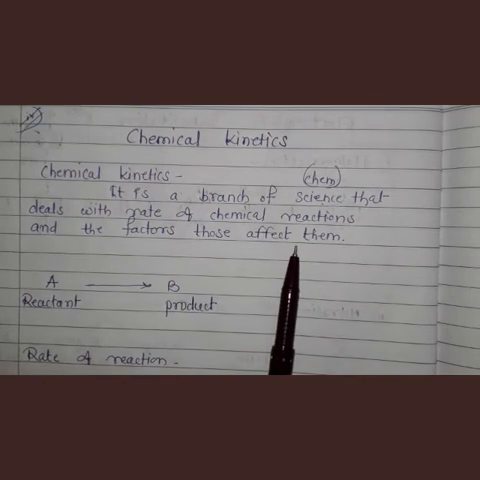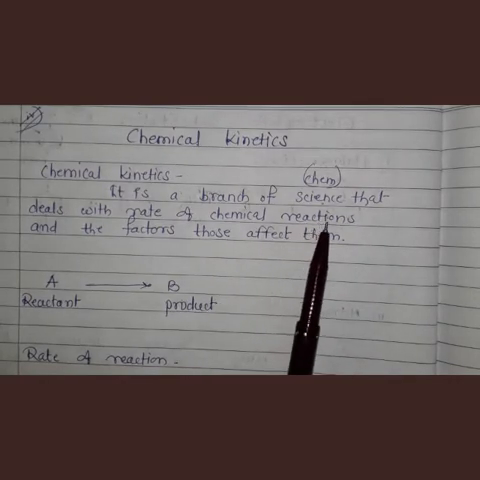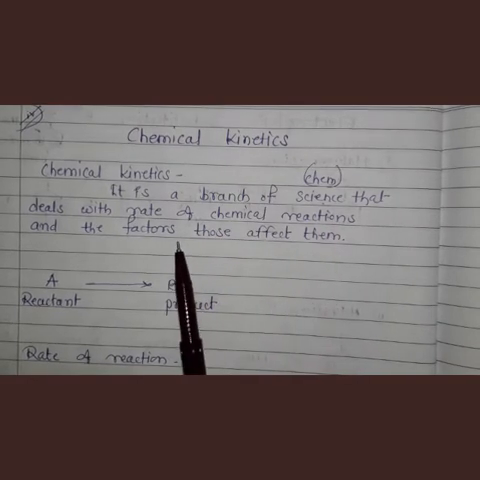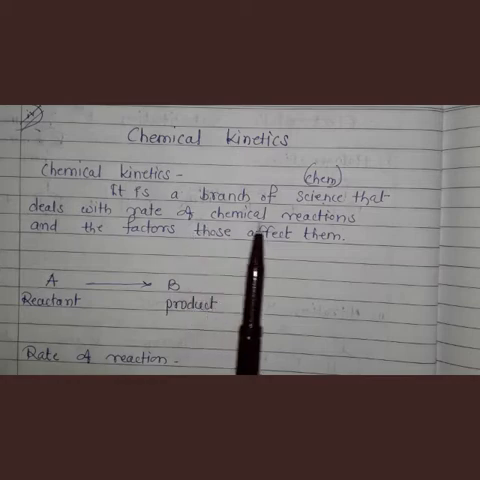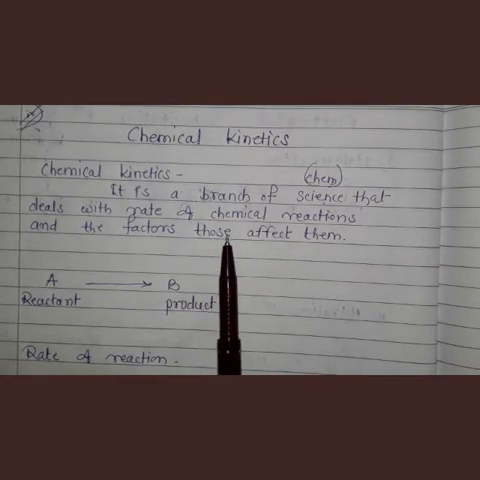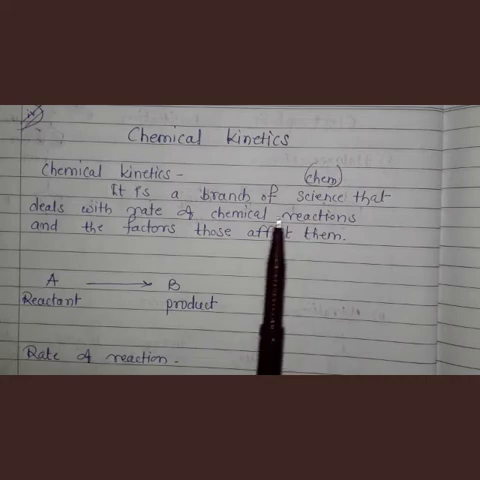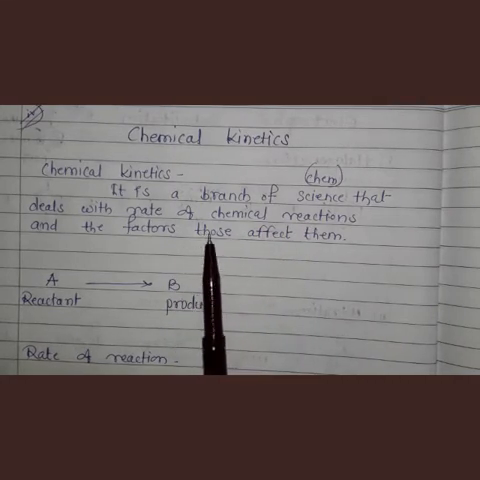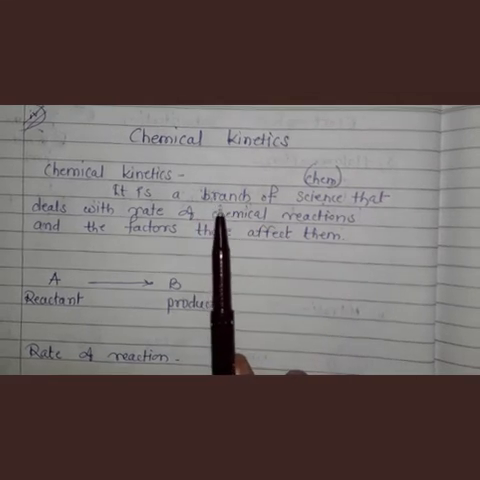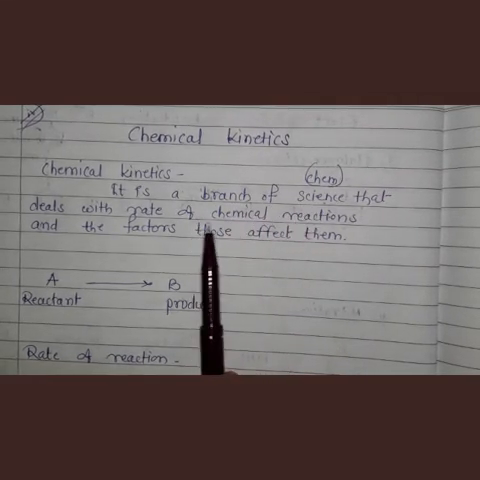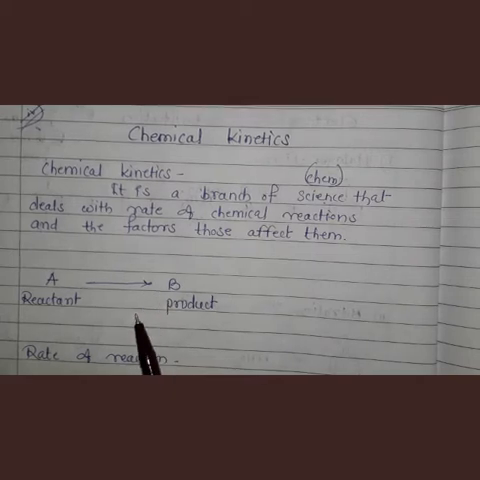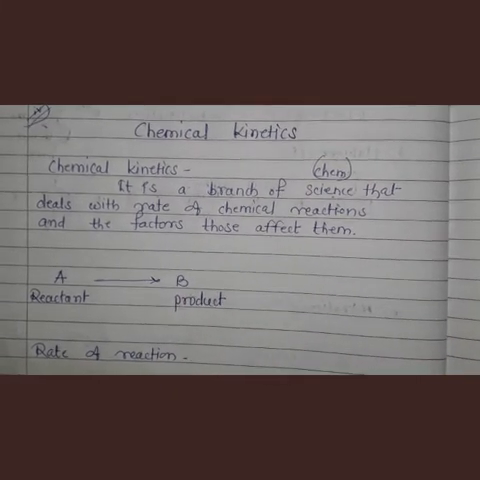Okay, that means how speedily the chemical reaction takes place. What is the speed? What is the rate of chemical reaction? Okay, and what are the factors that affect the rate of chemical reactions? The factors which speed up the rate of reaction or which decrease the rate of reactions. So these are the factors which affect the rate of chemical reaction. It is called chemical kinetics, the study of rate of reactions and the study of the factors which affect the rate of reaction. Understand?